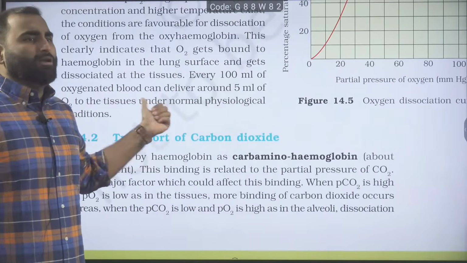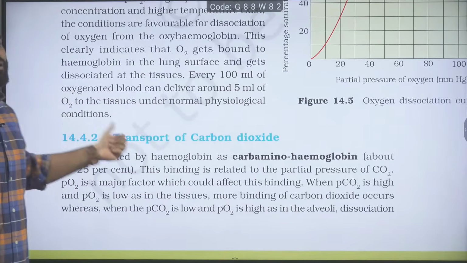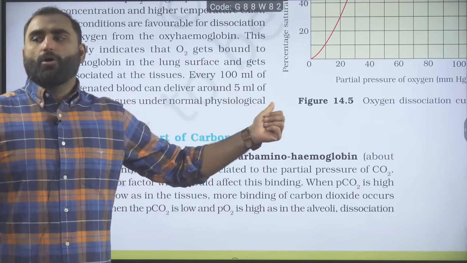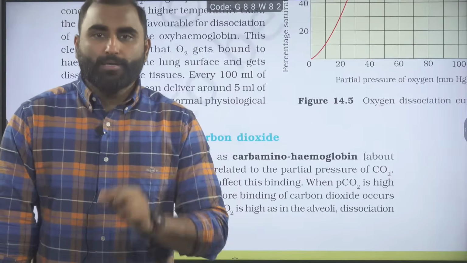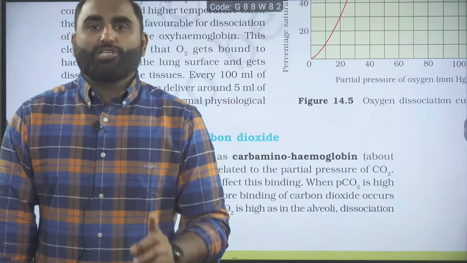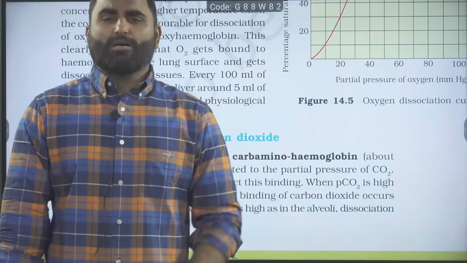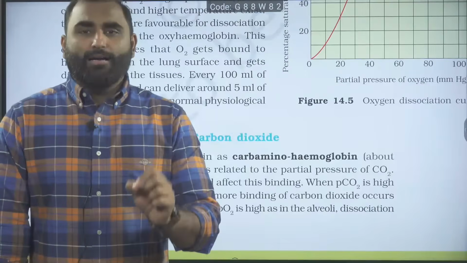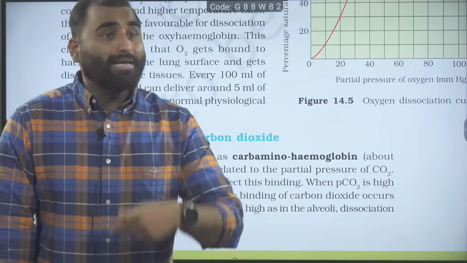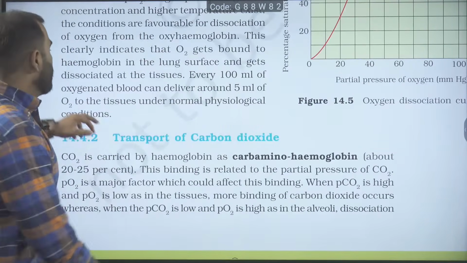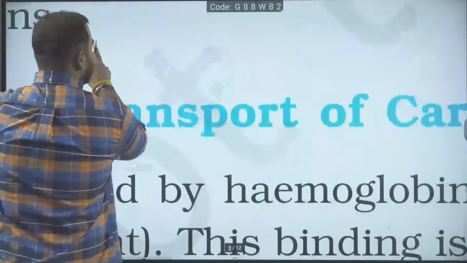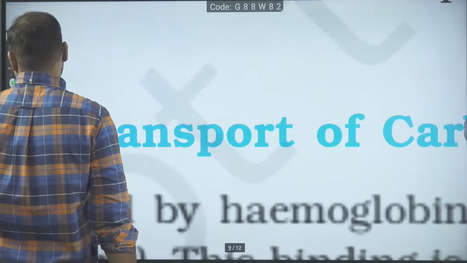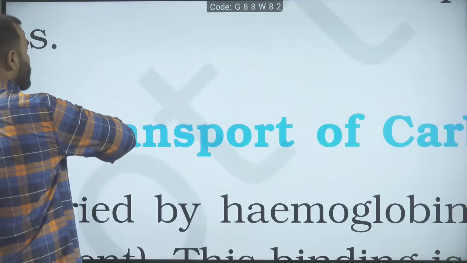Next, this line here. Every 100 ml of oxygenated blood can deliver 5 ml of oxygen under normal physiological conditions. But now my question to you: how much oxygen does 100 ml of oxygenated blood normally carry? So see, remember this.